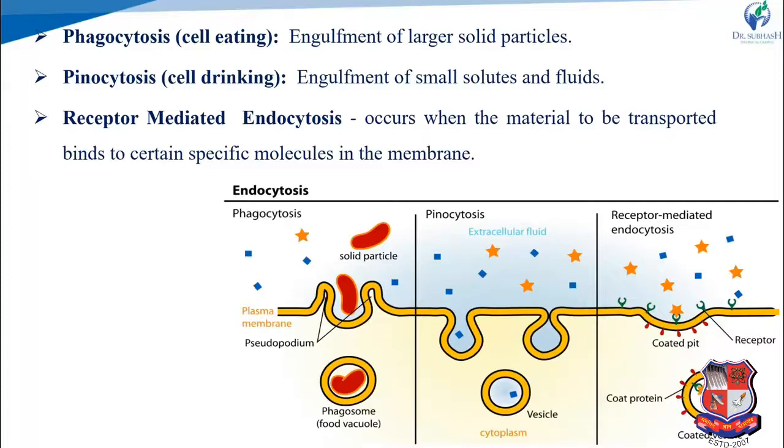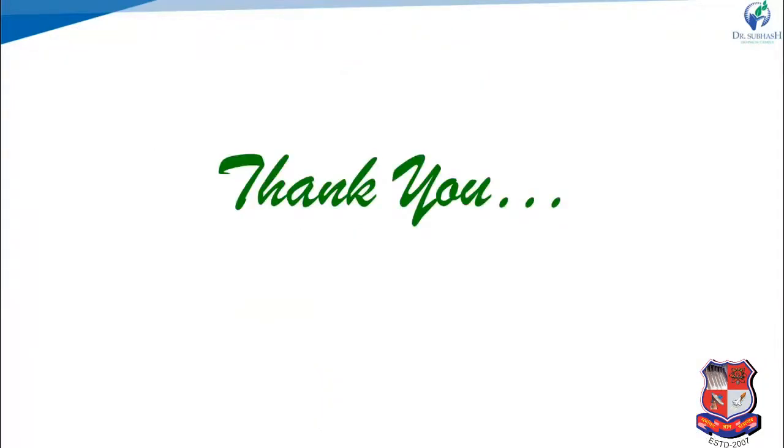In receptor mediated endocytosis, a specific receptor present in the cell membrane binds with a specific drug, then engulfs it and releases it. It occurs when the material to be transported binds to certain specific molecules in the membrane. So that is called receptor mediated endocytosis. These are the mechanisms of drug absorption.